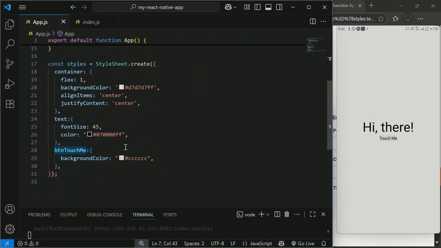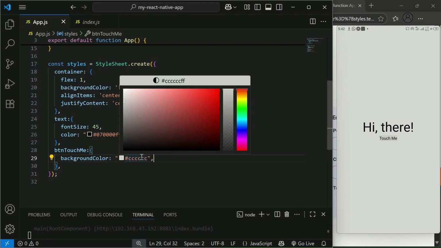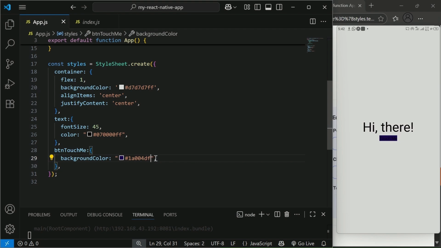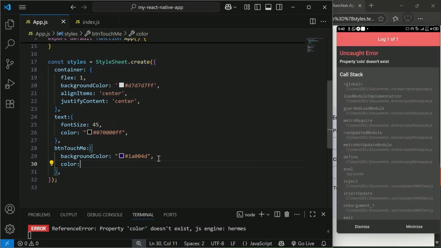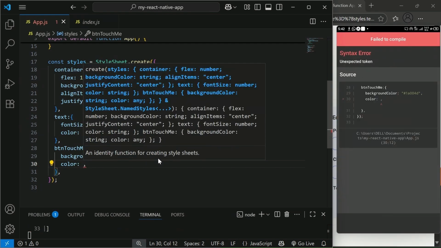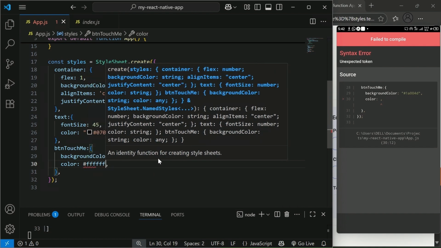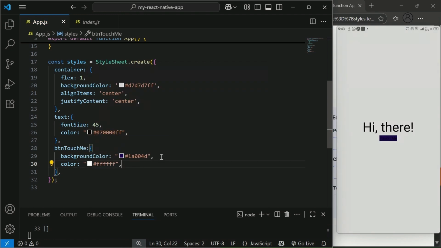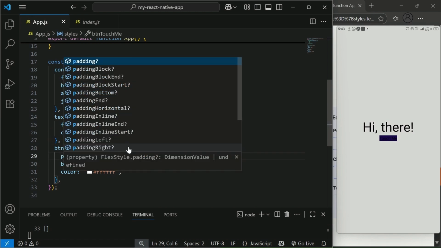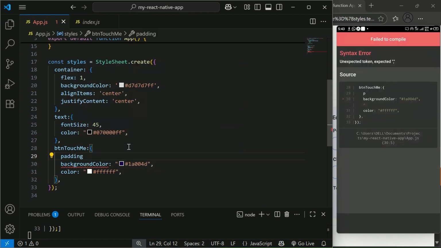We can give it a color, give it a background color on the BTN, which is the button or the touchable opacity that we talked about before. So I'll give it a color. I'll give it a background color, which is a purplish sort of color. Then you cannot give it color here, like I gave it FFF as text color, but you see that it's not affecting it. I need to put that color in the text that is within the button, the touchable opacity. All right, so then let me put a padding there so that I can have some level of allowance between the text and the body of the button.